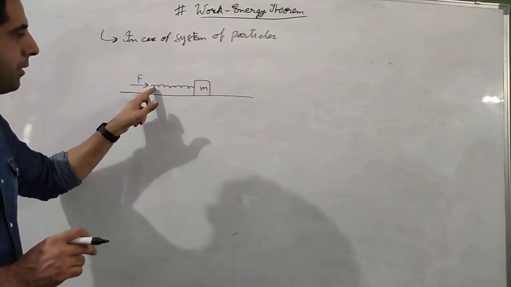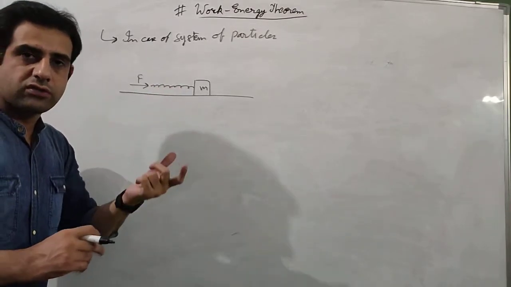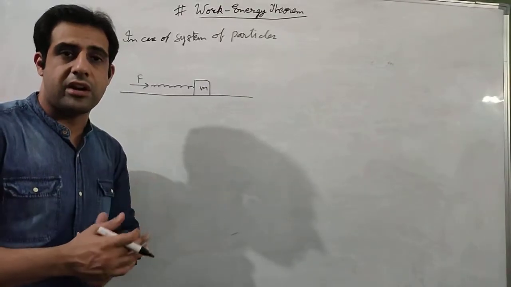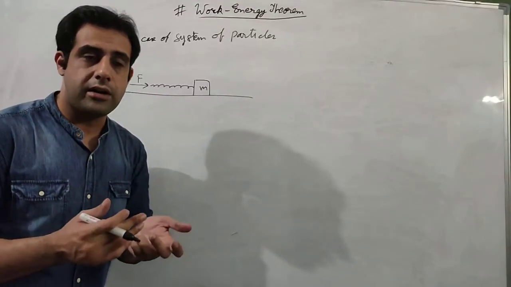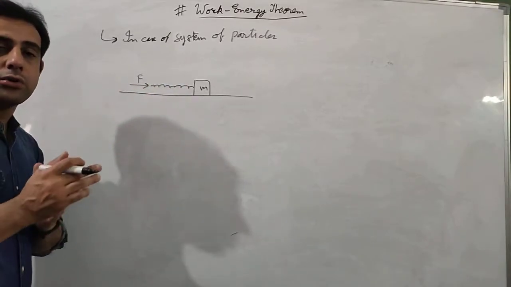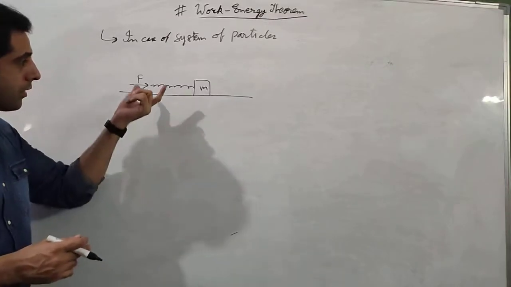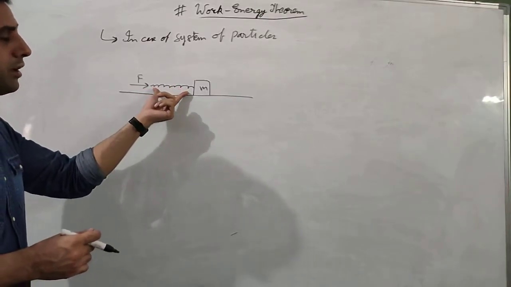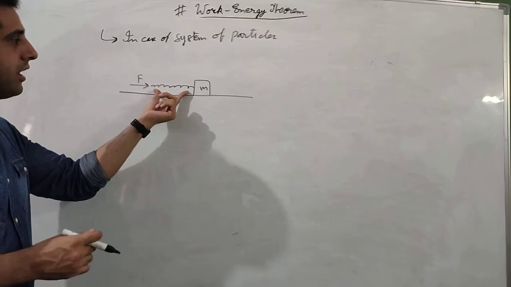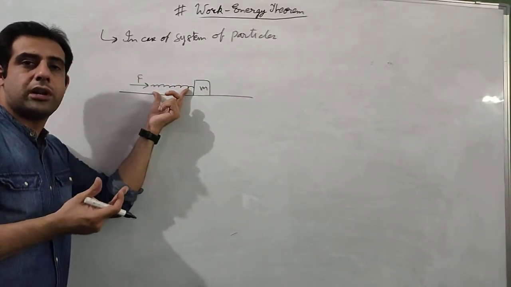When the force is applied to compress this spring, what will be the reaction of the spring? There will be a restoring force generated. What will the restoring force do? It will try to bring the spring to its natural length. That means the restoring force generated in the spring will be applied in both directions. How can the spring come to its natural length?